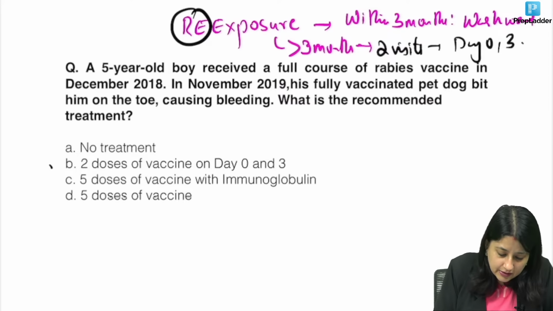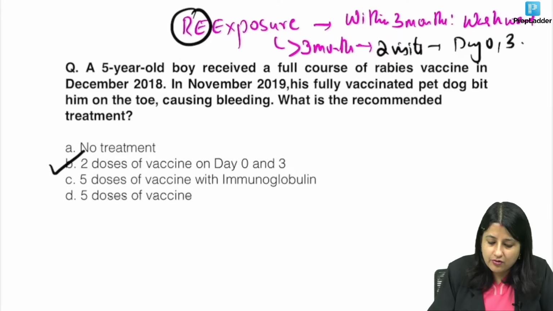So here, what will the answer be? 2 doses of vaccine on day 0 and day 3, everybody. 2 doses on day 0 and day 3.